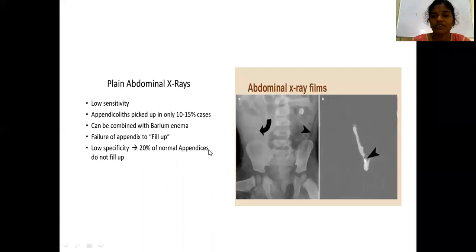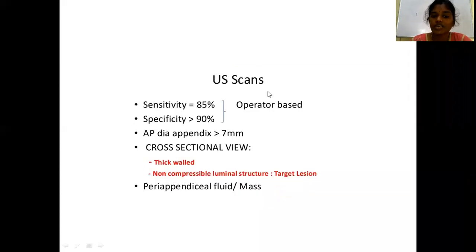The other investigation is abdominal X-ray. See, the importance of abdominal X-ray is not for diagnosing appendicitis. It helps to rule out other conditions like small bowel, that is intestinal obstruction. In up to 10 to 15% of cases, it helps us to find appendicoliths. See, this is the appendicolith or fecolith. The other investigation is ultrasound. This is the most commonly and widely used investigation to diagnose appendicitis.